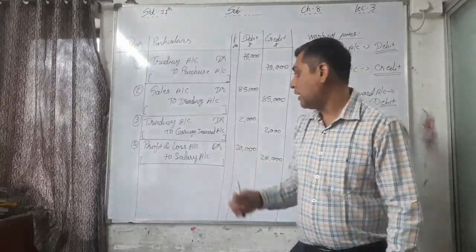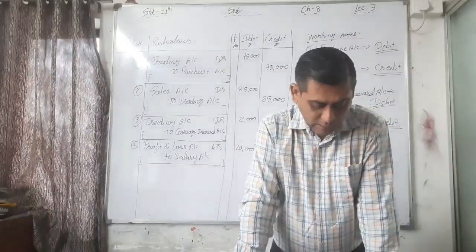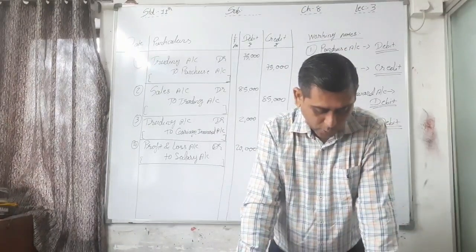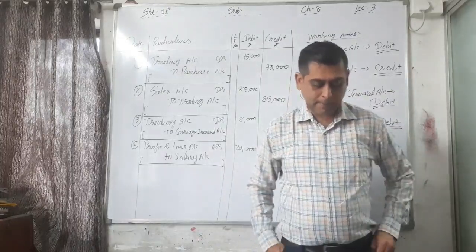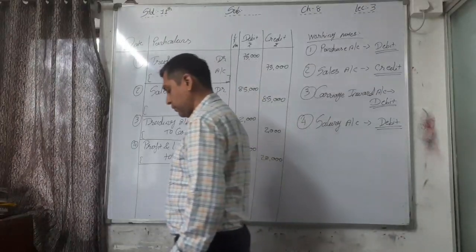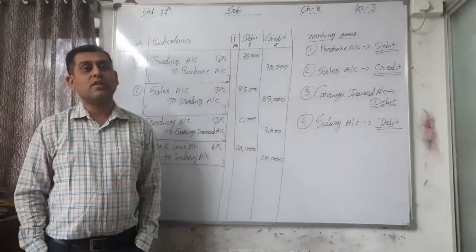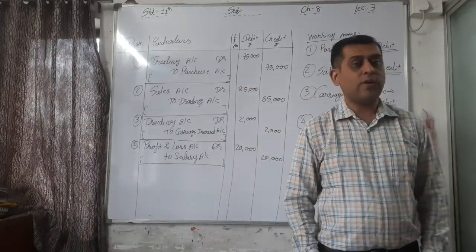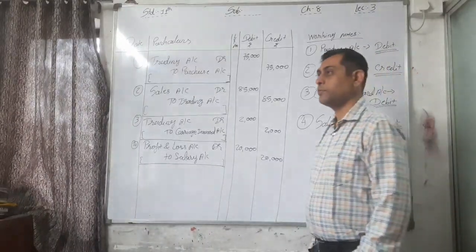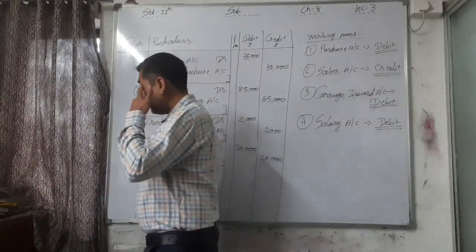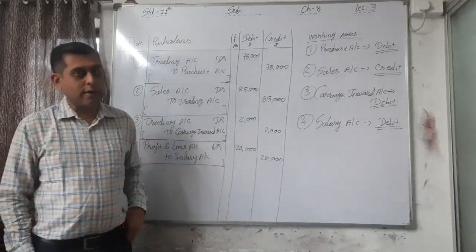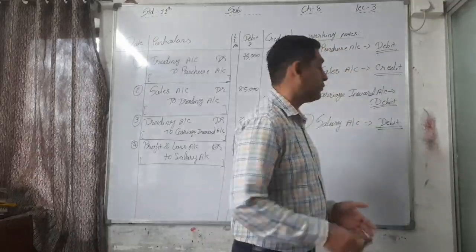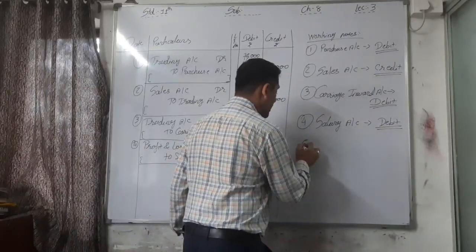Okay, write down the narration: being salary account of rupees 20,000 closed and transferred to profit and loss account. Okay, so now the next one is the dividend. That is our income.